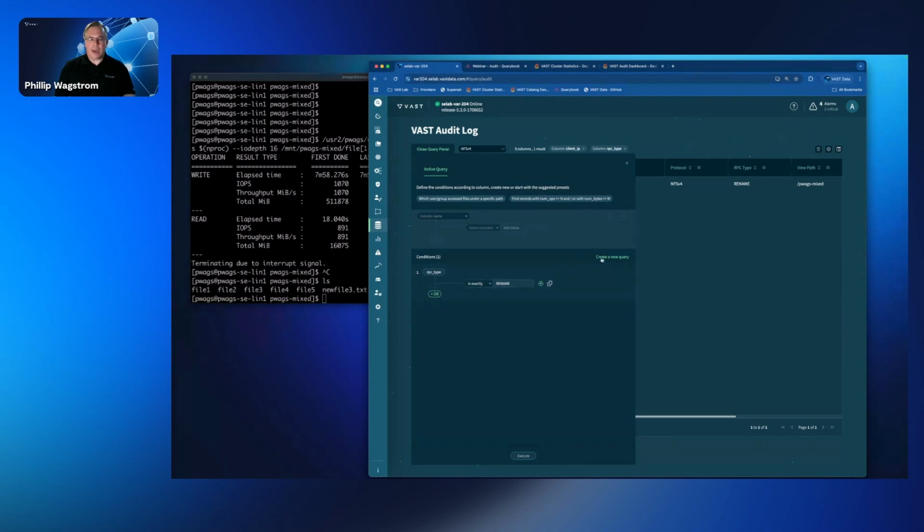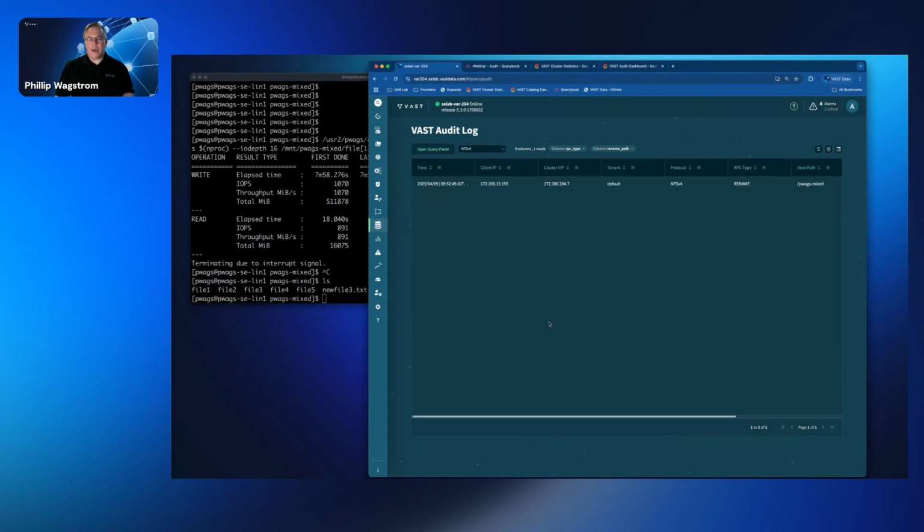Because it was a rename, I specify the rename path, which is exactly pwags mixed / cheese.txt. I can add that in, run a query against this, and see exactly when this was done and who did it.